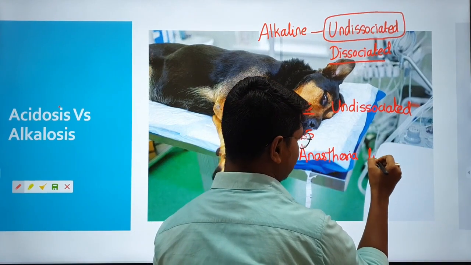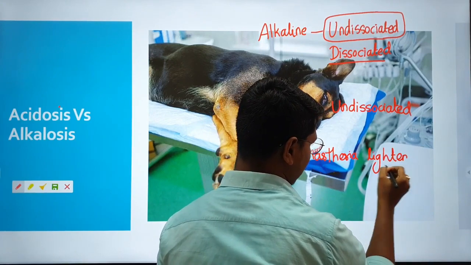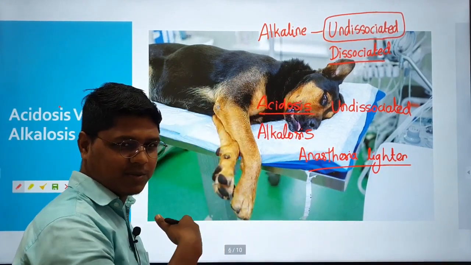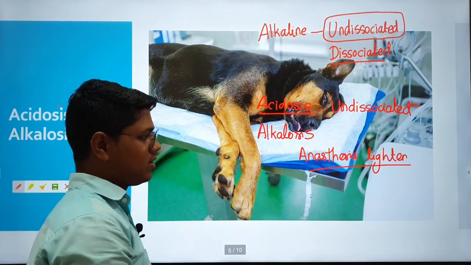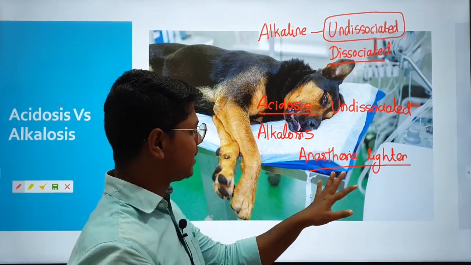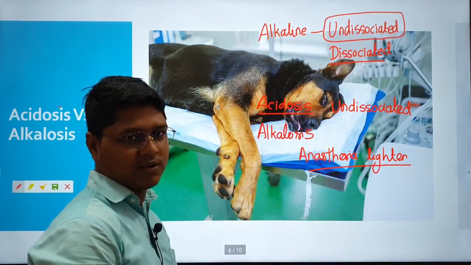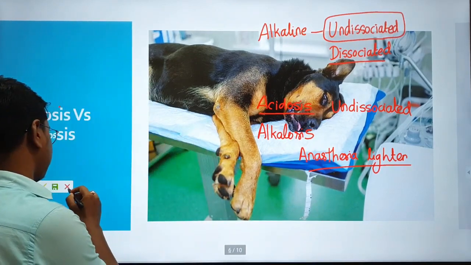There is research in a book, it has been written that while recovering, you can give some blood alkalinizing agent so that the animal will recover, or the anesthesia plane will lighten. It is in some articles. But remember acidosis versus alkalosis in dogs with respect to barbiturates.